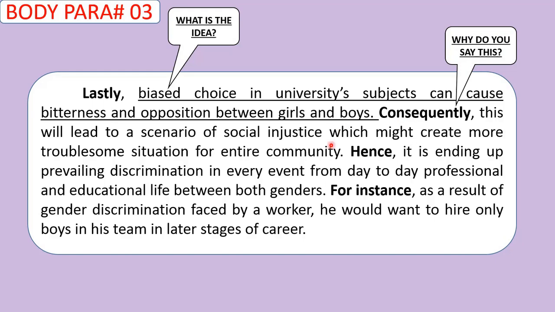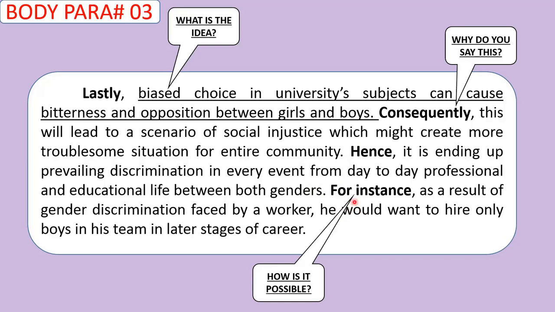So you can see that a consequence, and then we have further explanation, a closure of the reason of this topic sentence. It's basically continuing the answer of why: hence it is ending a prevailing discrimination in even day-to-day professional and educational life between both genders. So that's very good. Wonderfully written, the conclusion of this body paragraph.